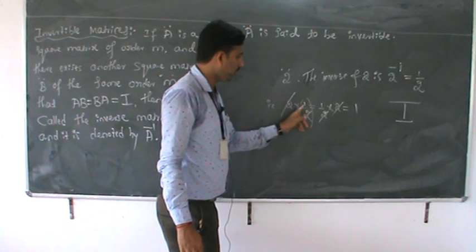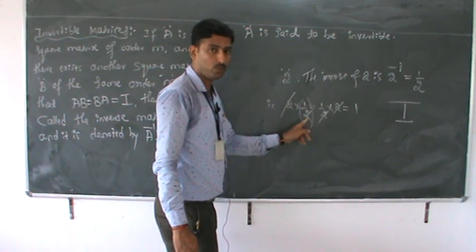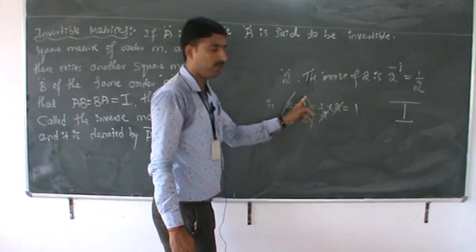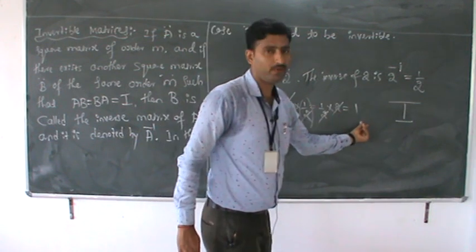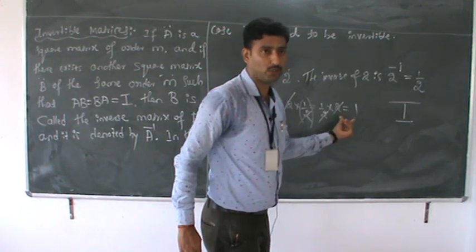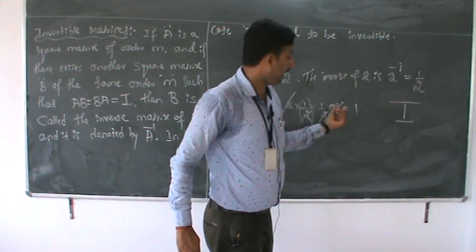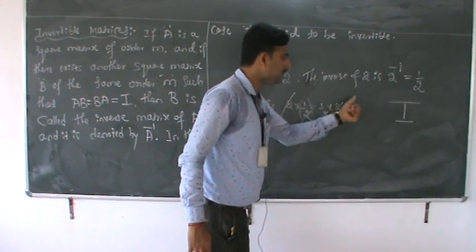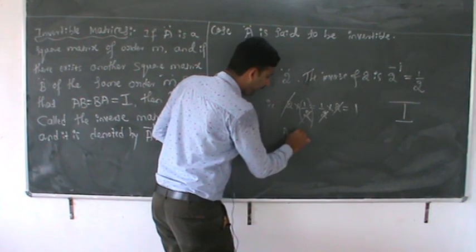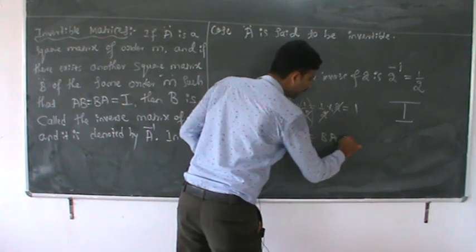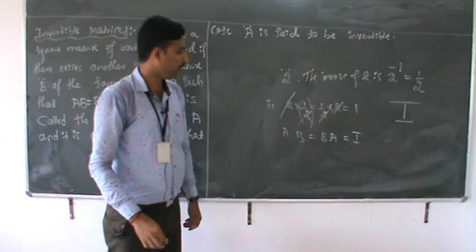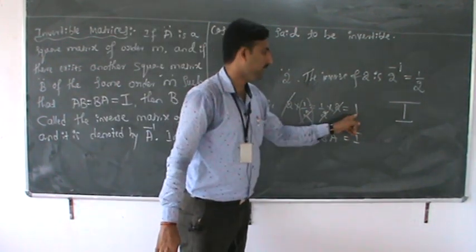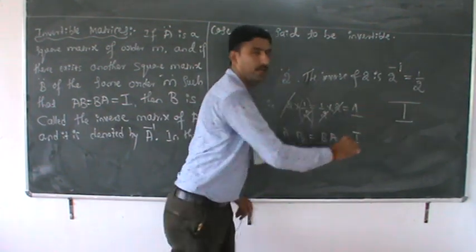Listen here. 1 by 2 is the inverse of 2, or 2 is the inverse of 1 by 2. But the outcome should be 1. Their product follows the commutative property, that is, AB and BA are equal to I. Therefore, the commutative property holds, AB is equal to BA, which is nothing but identity in case of matrices. But in case of numbers, there will be 1.